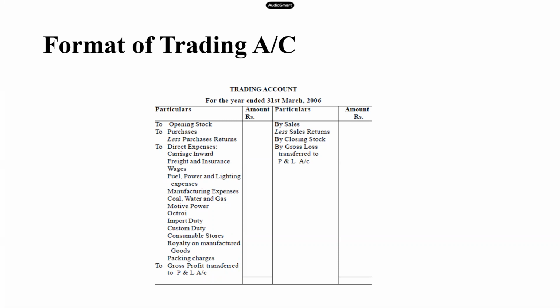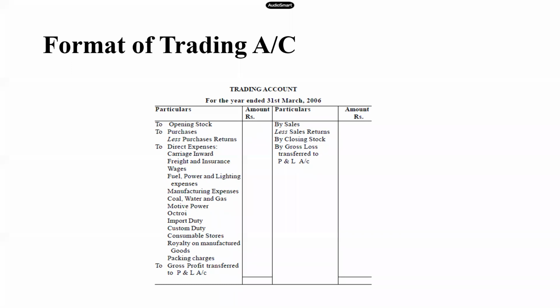So as I told you, trading and P&L are prepared in continuation to one another. So from the point where the balances are transferred, from there the P&L account starts. That means your P&L account always starts with gross profit or gross loss. Okay?